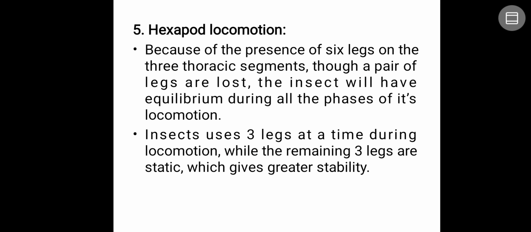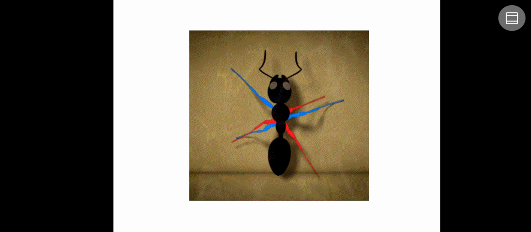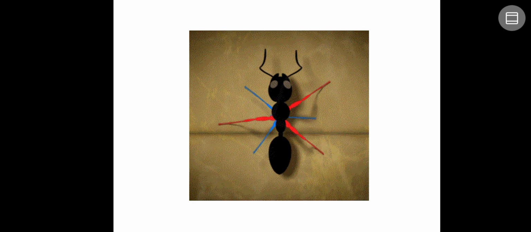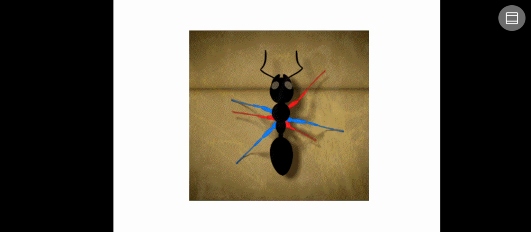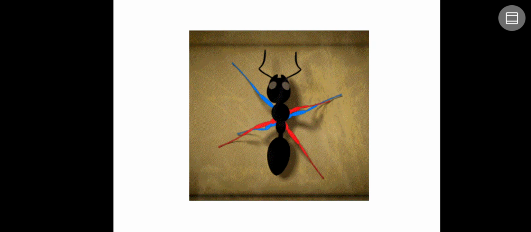Because of the presence of six legs on the three thoracic segments, even though a pair of legs is lost, out of six legs, the insect can still have equilibrium during all the phases of its locomotion, and they can walk and run. Insects use three legs at a time during locomotion, while the remaining three legs are static, which gives greater stability for their movement or walking. You can see the picture or a video once again over here, how the different legs are used.